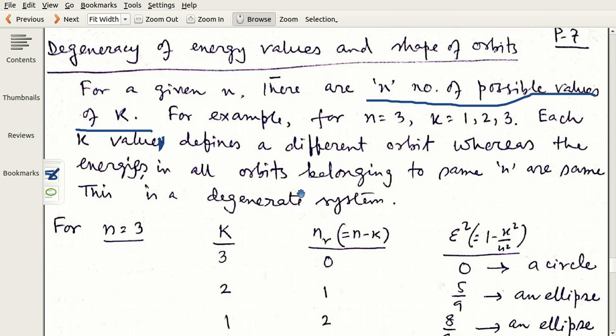Each k state defines a new ellipse. Each k value corresponding to a fixed n. N is fixed to change k. Each k value defines a new ellipse, but everywhere the energy is the same, because energy does not depend on k. Energy is same. This is called degeneracy. So this is a degenerate system.